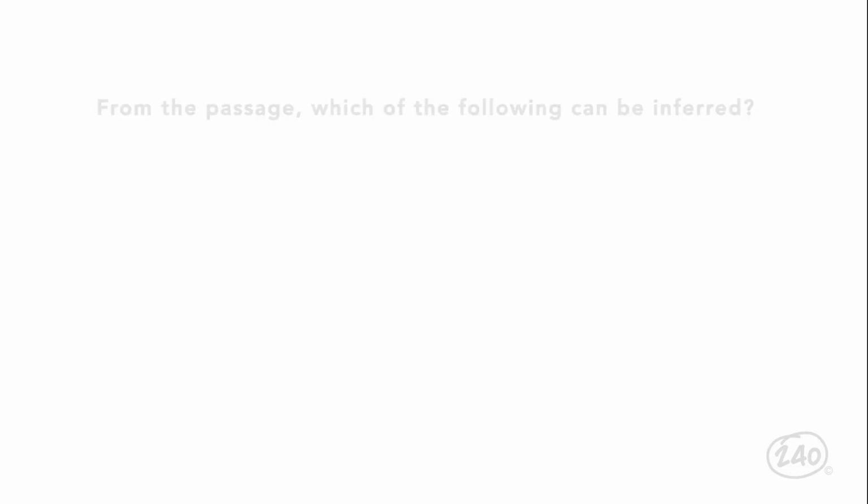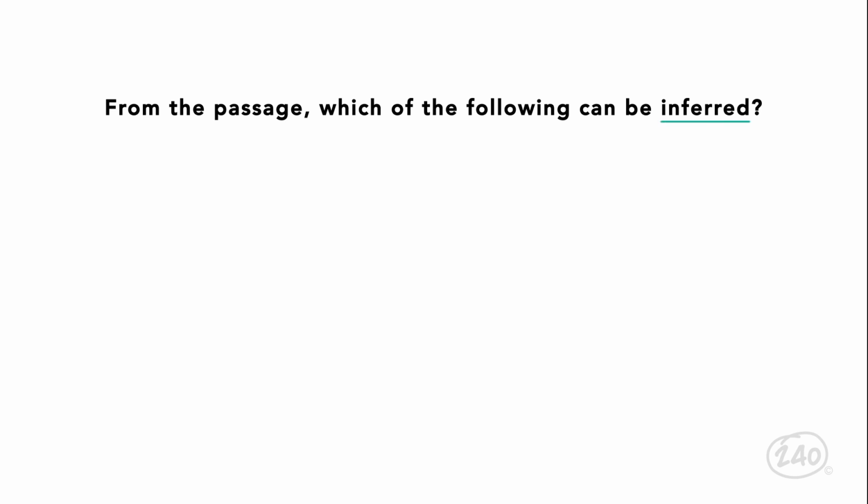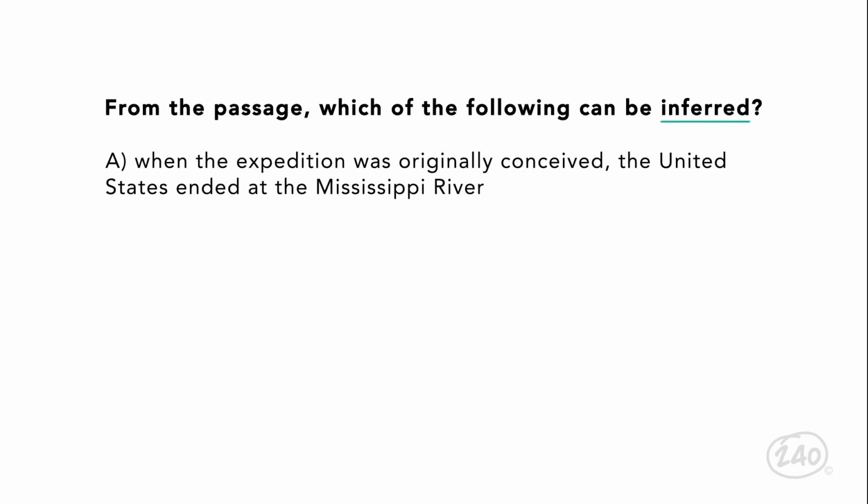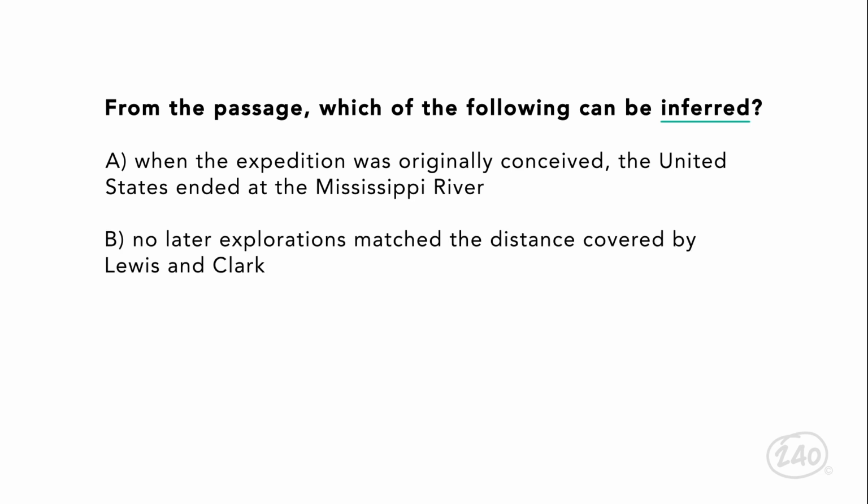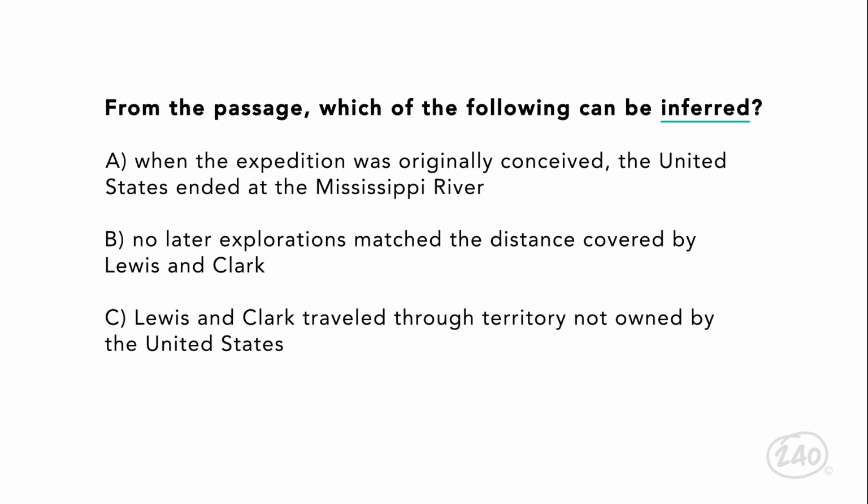Let's piece together the information from that passage and see what we can infer. From the passage, which of the following can be inferred? A. When the expedition was originally conceived, the United States ended at the Mississippi River. B. No later explorations matched the distance covered by Lewis and Clark. C. Lewis and Clark traveled through territory not owned by the United States. D. The author is arguing for future expeditions.